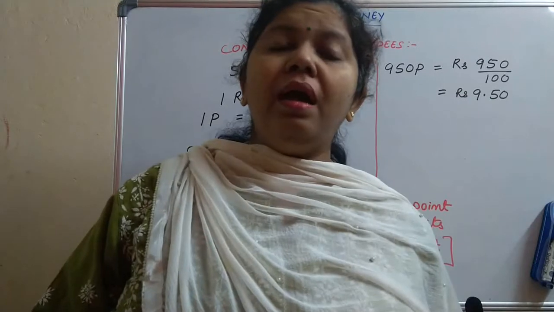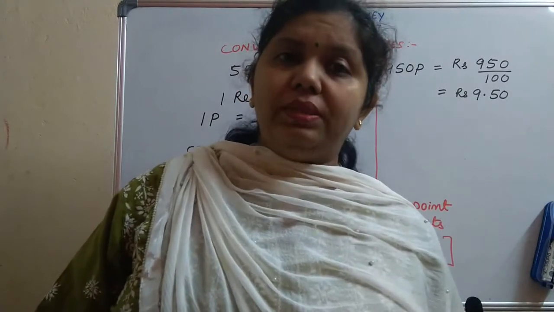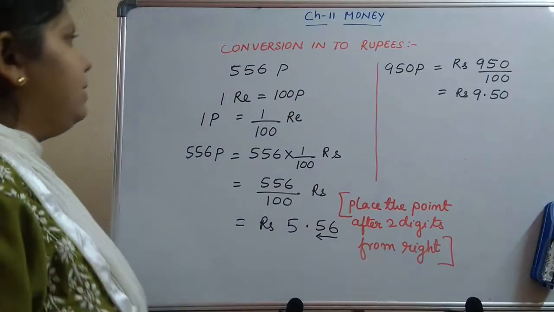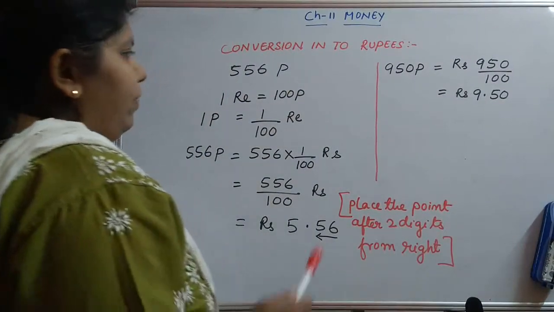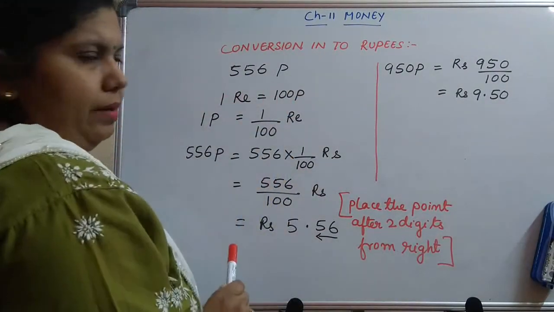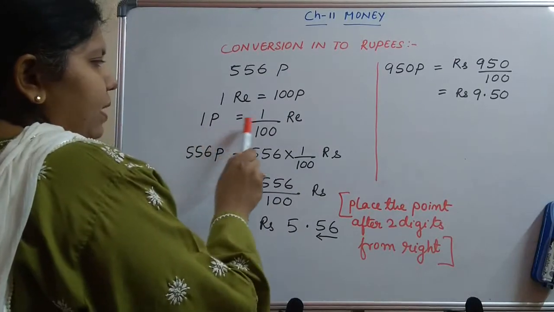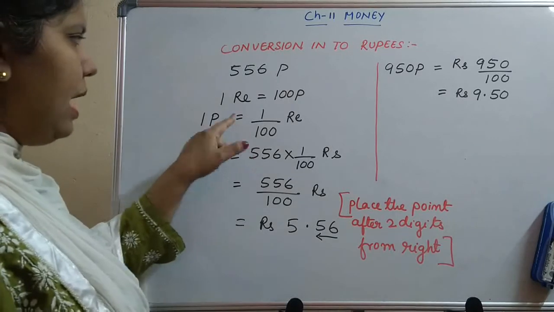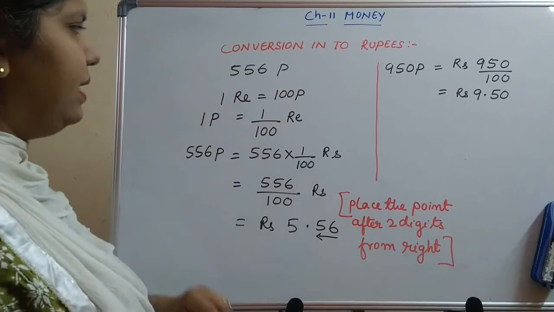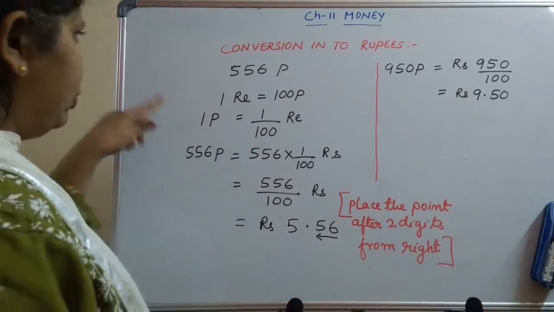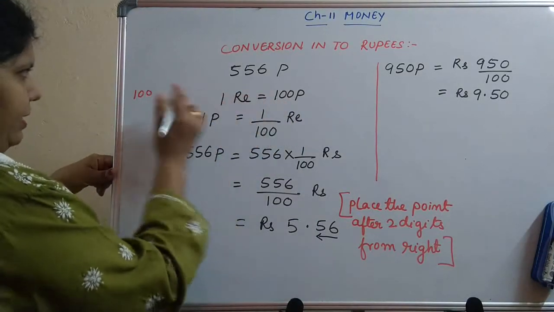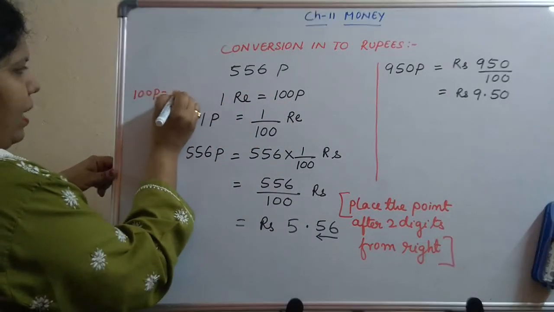Now we will learn how to convert paise into rupees. So here is the method. We know that 1 rupee equals 100 paisa. So 1 paisa equals 1 by 100 rupee. This is the first thing. How 1 paisa is 1 by 100, I am just showing you. I am just interchanging and writing 100 paisa equals 1 rupee.